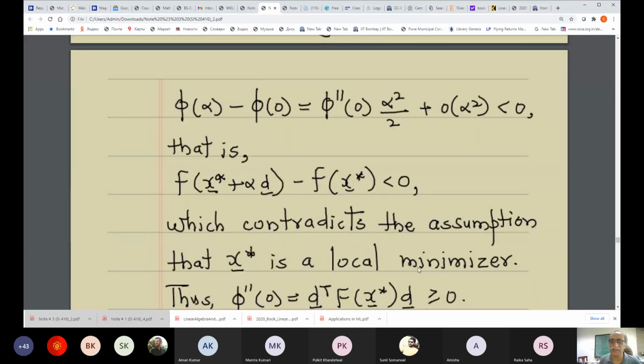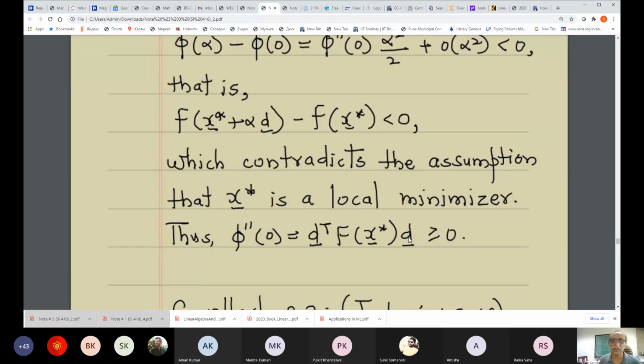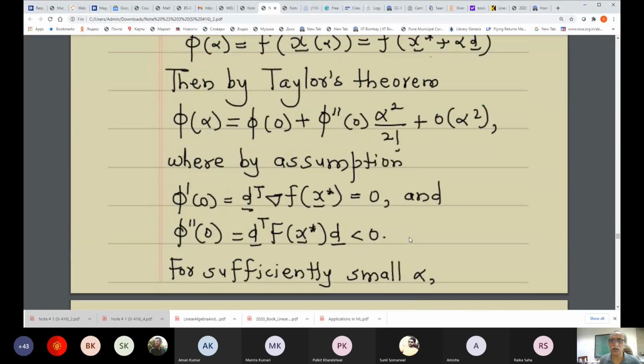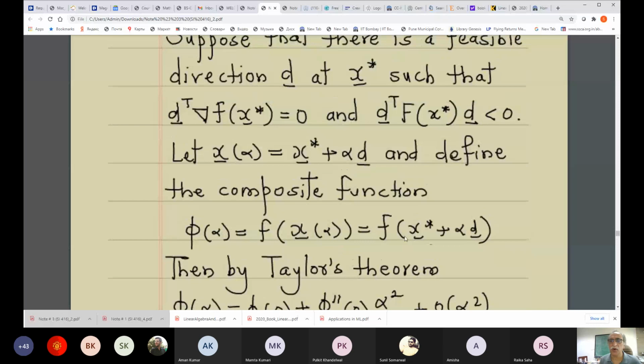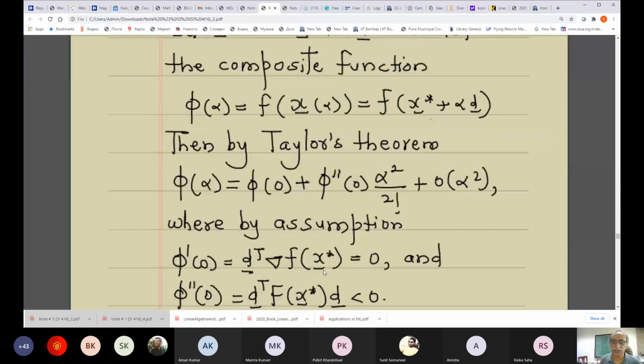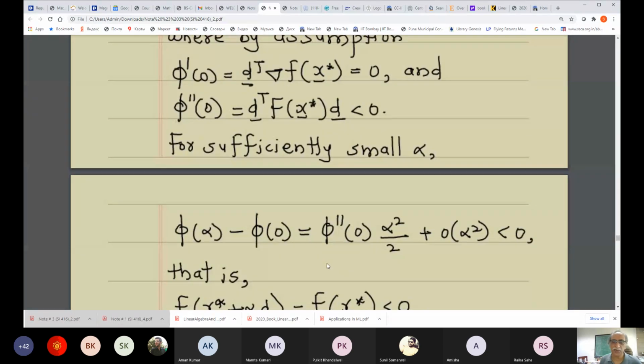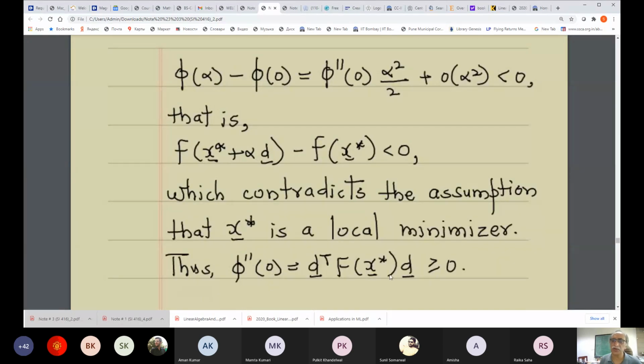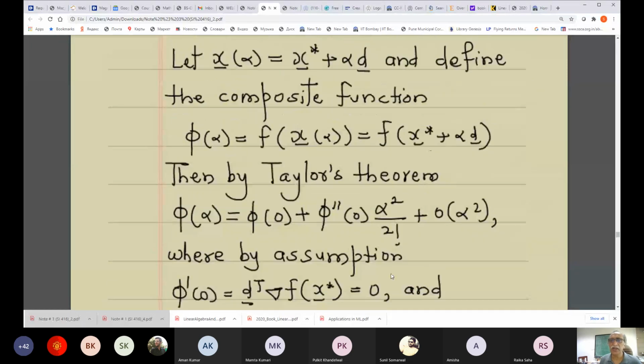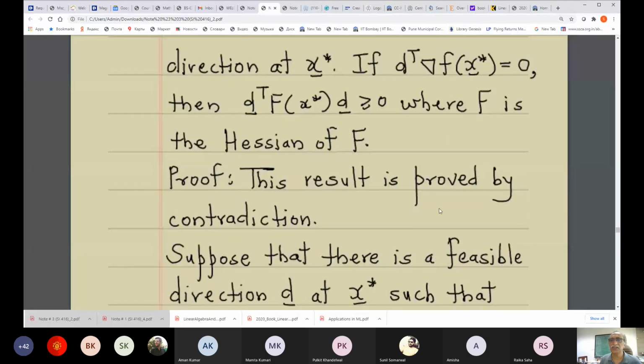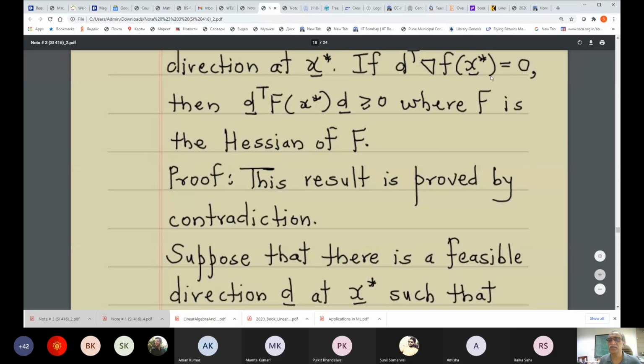And thus we cannot afford to have this to be less than 0, because that actually violates the hypothesis, contradicts the hypothesis, and therefore this must be greater than or equal to 0. Okay, of course this is valid when this condition is satisfied. If this is satisfied, then we are saying that this must be greater than or equal to 0.